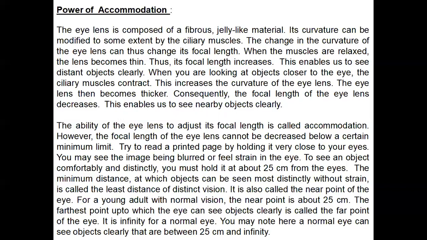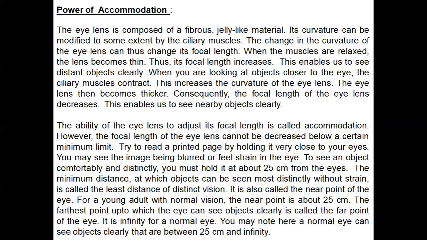Try to read a printed page by holding it very close to your eyes. Definitely, you may see the image as a blur or feel strain in the eye. To see an object comfortably and distinctly, you must hold it at about 25 centimeters from the eyes.